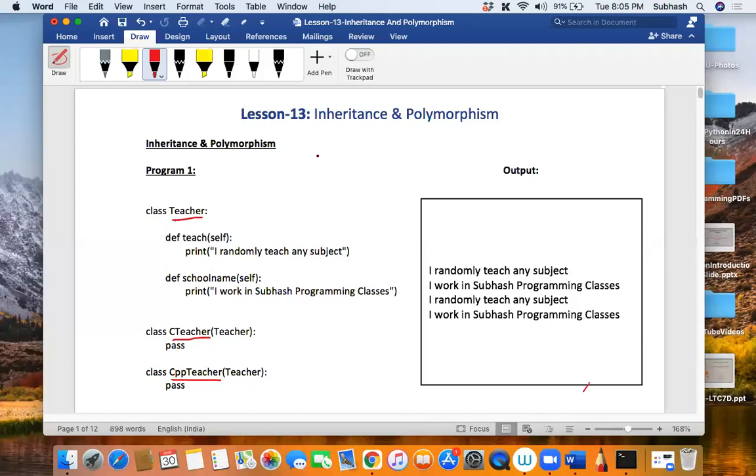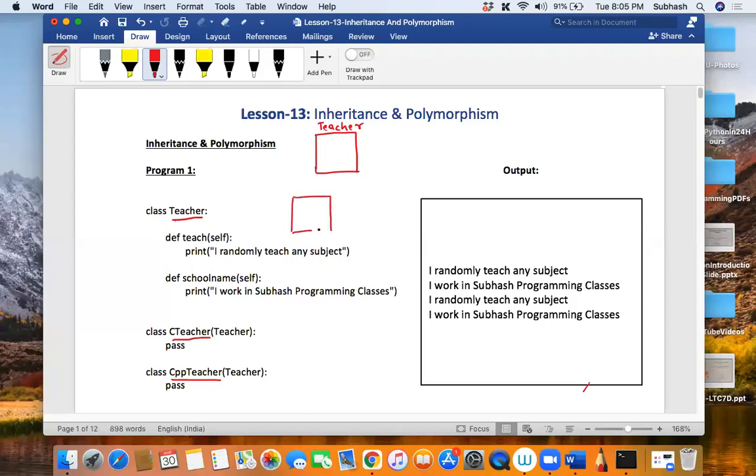So how do I picturize this? I can put this into a picture like this. This is your Teacher class, and the Teacher class is inherited by two classes. What are those two classes?